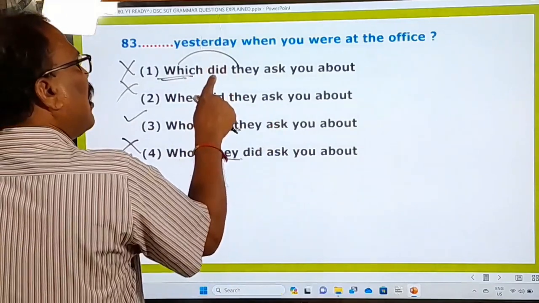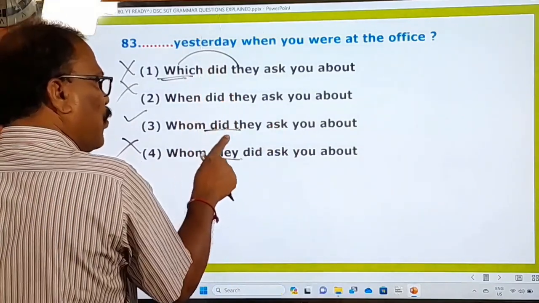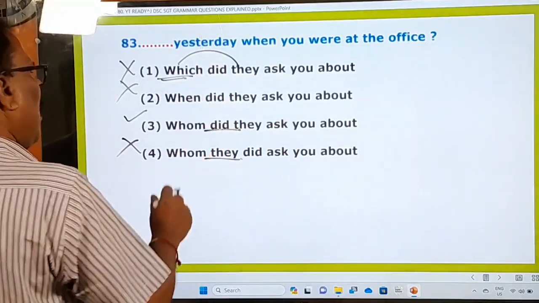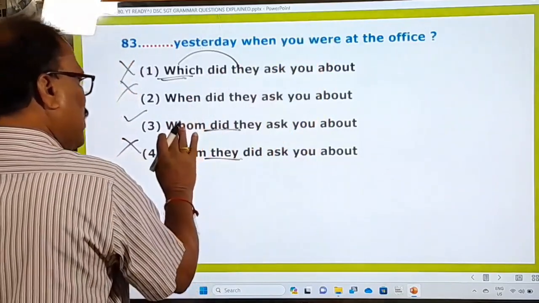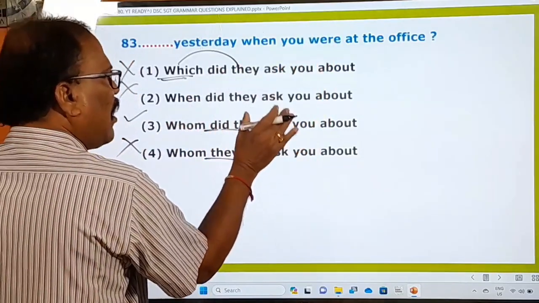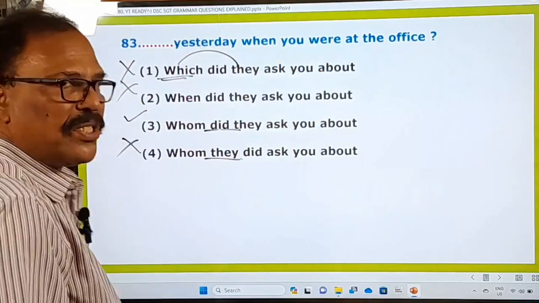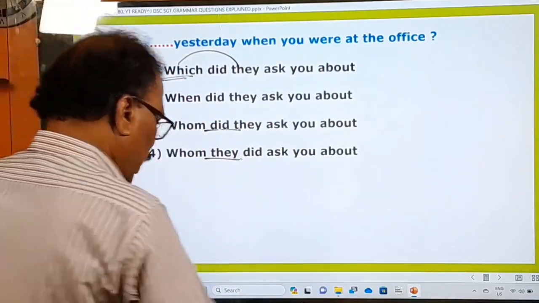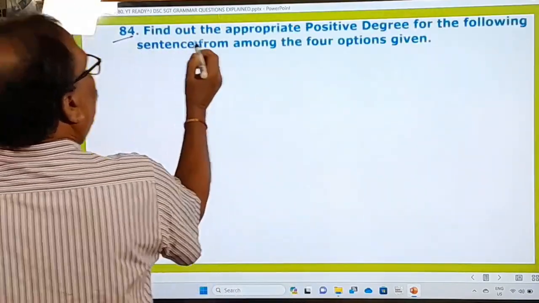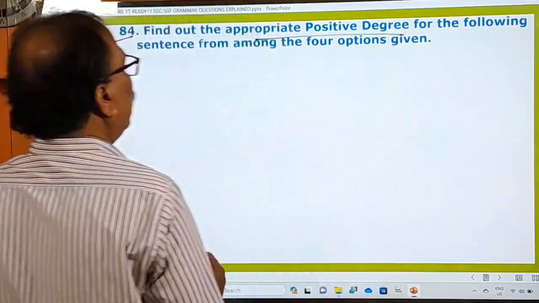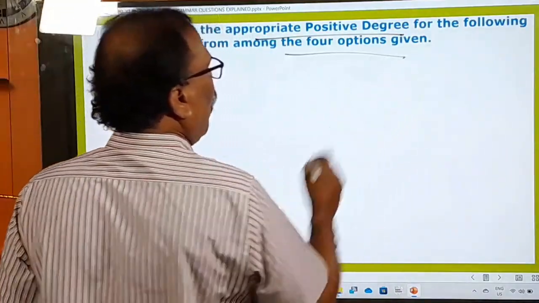Comparatively this is not the relevant answer, this is only the most relevant one. Okay, here as far as my knowledge goes with this, I can say this is only the right option and all other options are wrong. Now let's go to the next question. 84th one is there. Find out the appropriate positive degree for the following sentence from among the four options given.